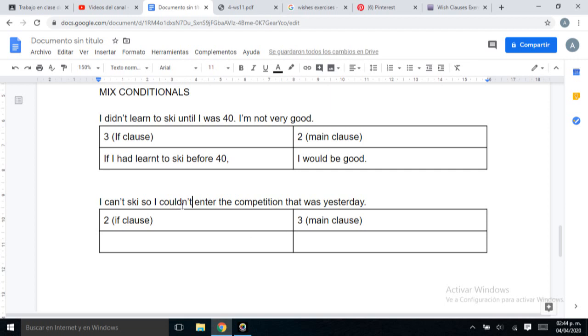Then, this is the if clause of the second conditional: if I could ski, I mean today, I would have entered the competition.